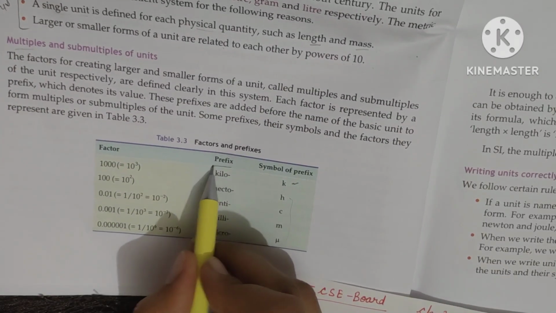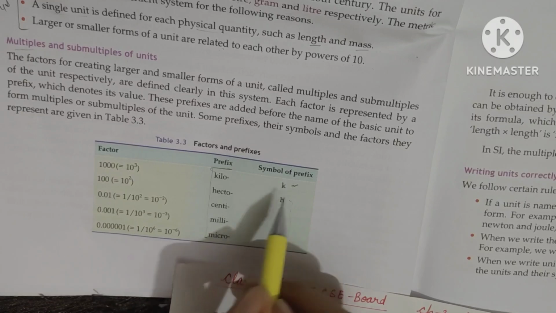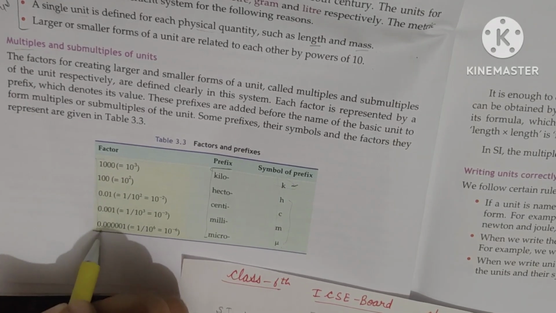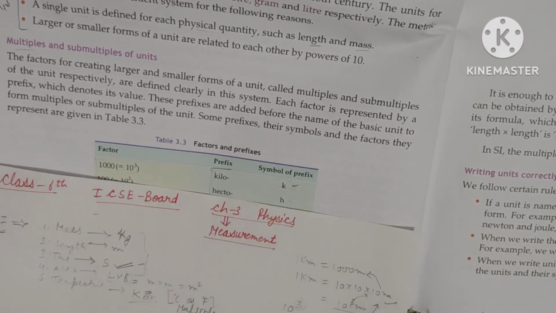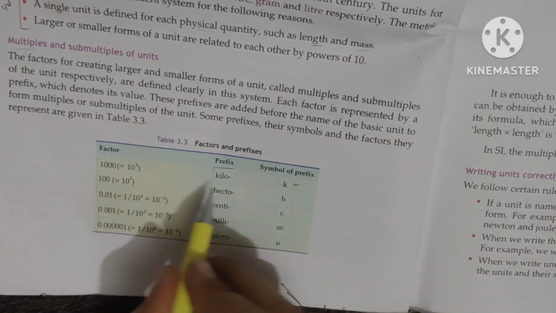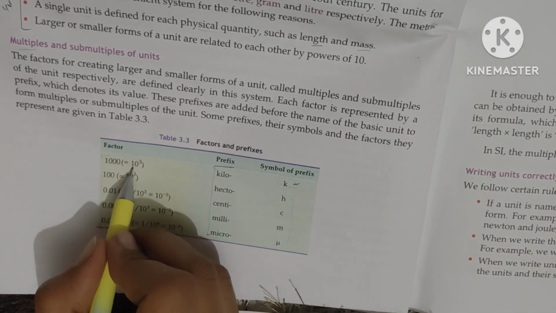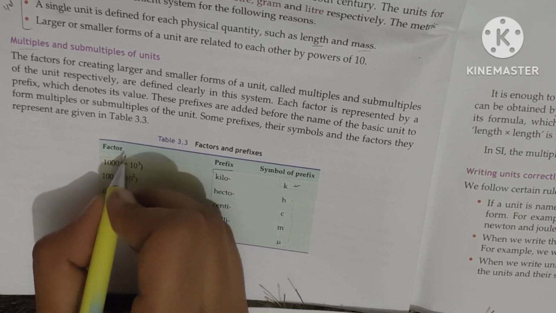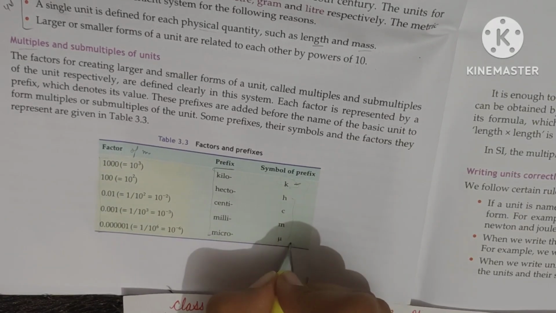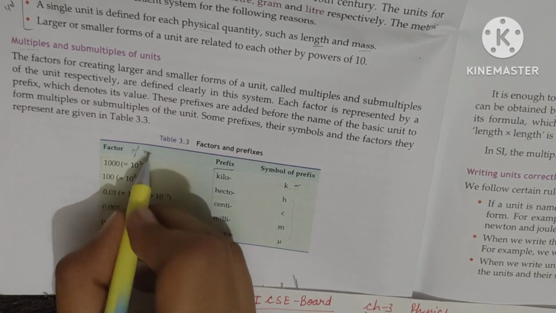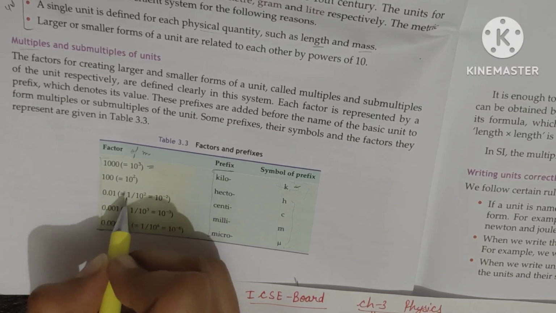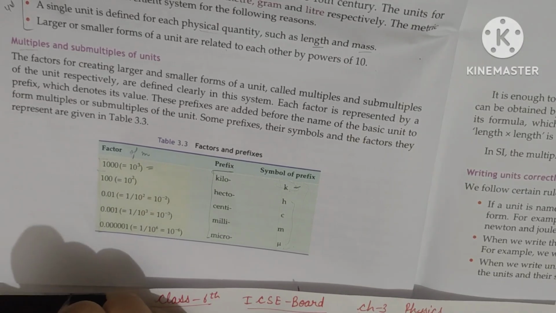So these are the prefixes written here having their symbols, which we can write in the form of these factors also. As I told you earlier, 1 kilometer we can write as 10 raised to power 3 meter. So kilo is 10 raised to power 3. This is the factor of meter. After comparing these prefixes with meter, how much power they are getting is written here. Just like the kilometer, you can solve these also and check easily.